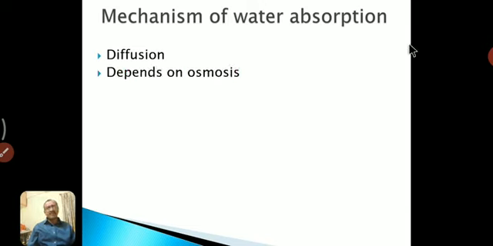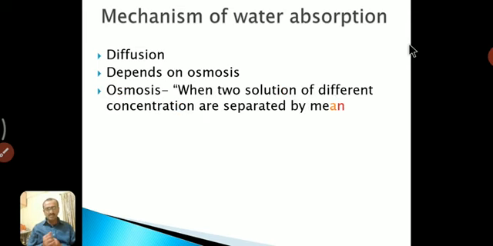Second, the mechanism of water absorption depends on osmosis. Osmosis, in first year we learned about osmosis. Osmosis is a type of diffusion, but in another way. What is the definition of osmosis?